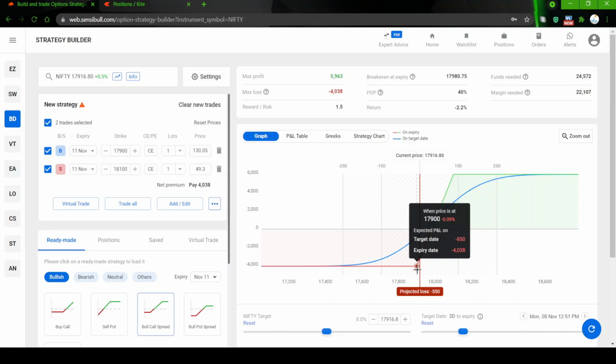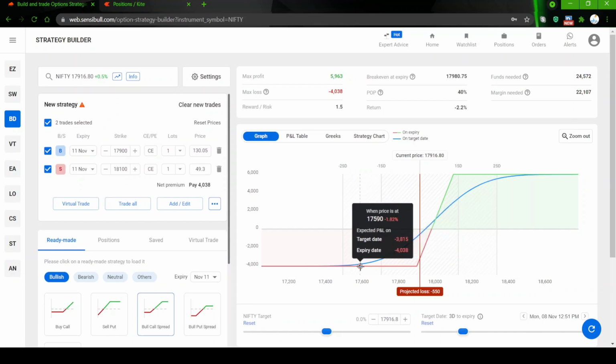Okay, and your maximum loss happens if the market gaps down tomorrow by 500 points. Immediately it will happen. If the market gaps down by 500 points on Monday morning, you can see the market opens at 17,440, meaning the market opens 2.5% down tomorrow, then you will be very close to the maximum loss.